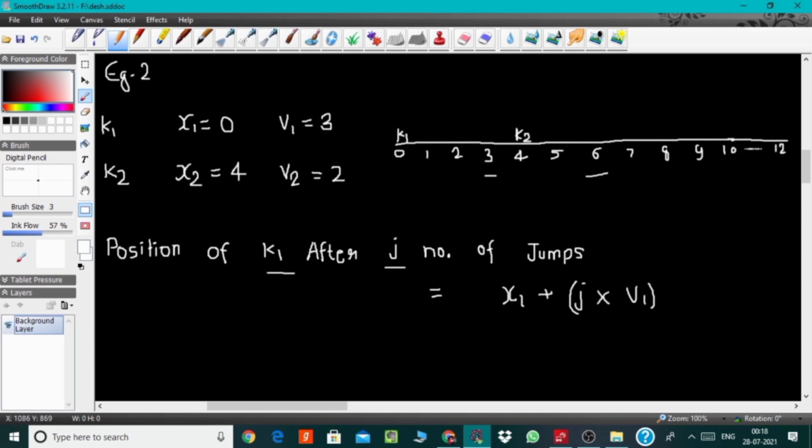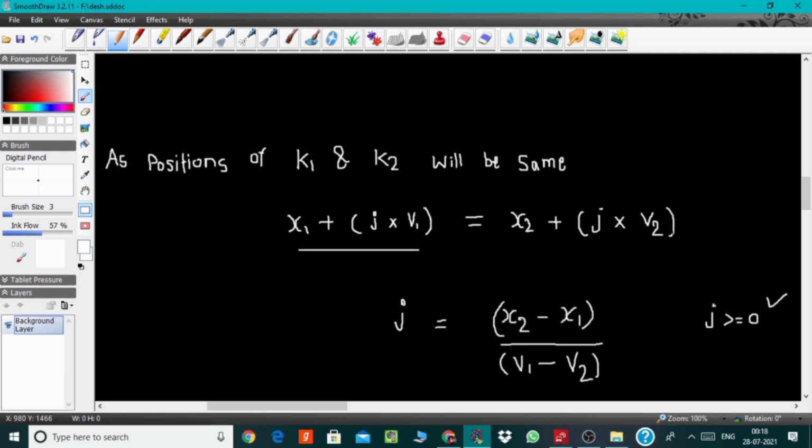So let's assume that after a certain number of jumps both the kangaroos will meet at some position, and the position of both the kangaroos will be the same, so we can write this equation easily. These are the positions of kangaroo 1 and kangaroo 2 after j jumps, and both will meet at the same position. Then we can equate both of these and find the number of jumps in terms of the positions and rates. Now for both the kangaroos to meet, this j should be a positive integer. If this j comes out to be negative or fractional, then it is not possible for both the kangaroos to meet at valid positions, right?